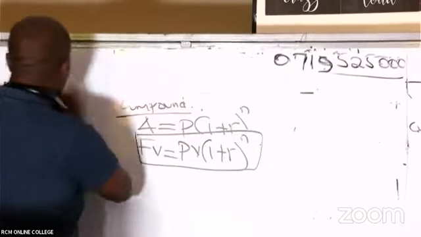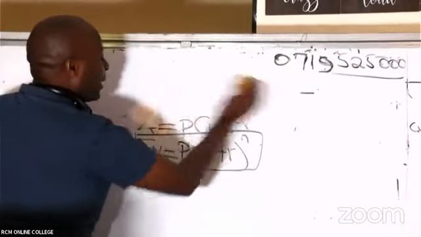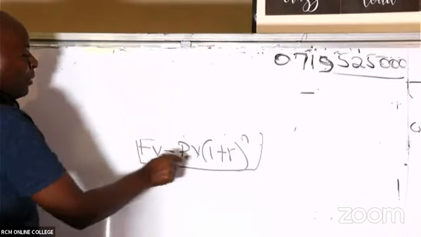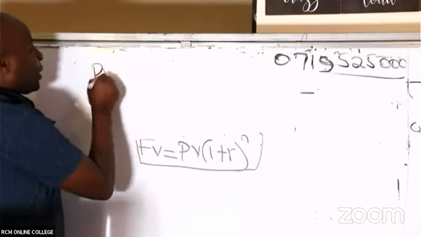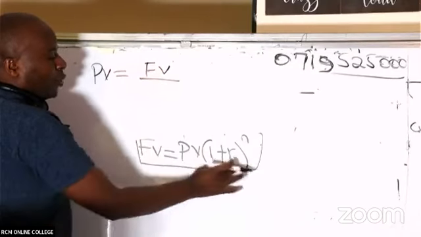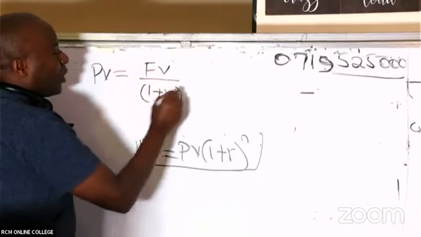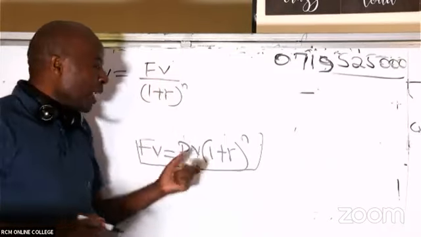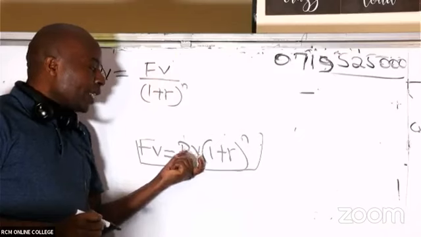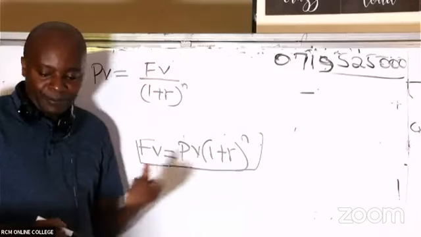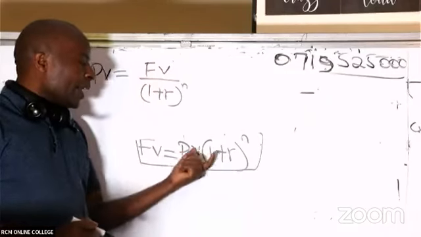Now, this attracts me to something. I would want somebody to make PV the subject of the formula from this future value formula. Is there somebody who is able to do it? Oh, yes, I will be able to do it. I know that present value will be equal to future value, so I take this outside: future value into 1 plus r raised to positive n. I wanted to make present value the subject of the formula, to be left on one side alone. So for it to be left alone, I will take the future value divided by this.